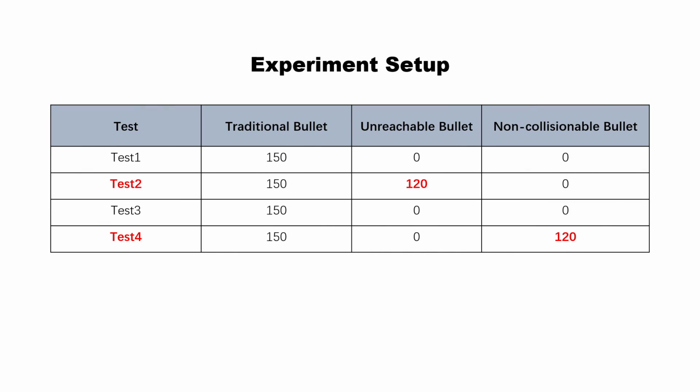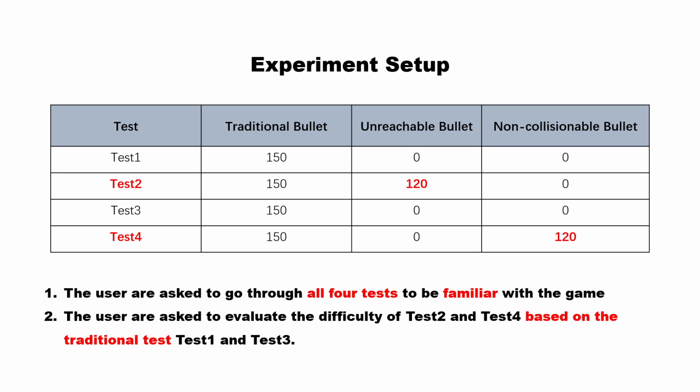Based on our shooting game, there are 4 tests in our experiment. Test 1 and Test 3 are normal levels without fake enemy bullet, and each of them is followed by a test containing one type of fake enemy bullet. Test 2 contains the unreachable bullet, and Test 4 contains the non-collisionable bullet. The players are asked to go through all 4 tests so that they can be familiar with it. And then they will be asked to evaluate the difficulty of Test 2 and Test 4 based on the traditional Test 1 and Test 3.